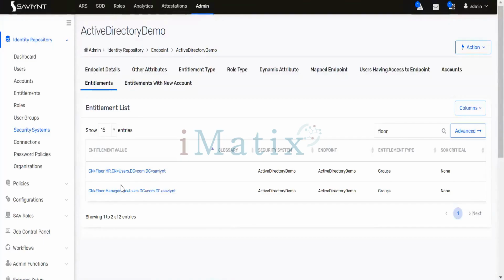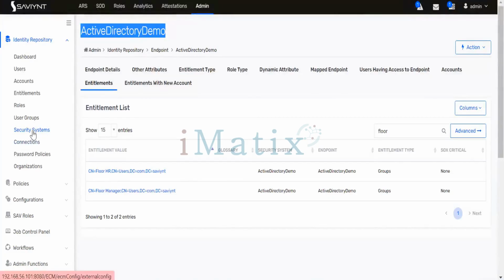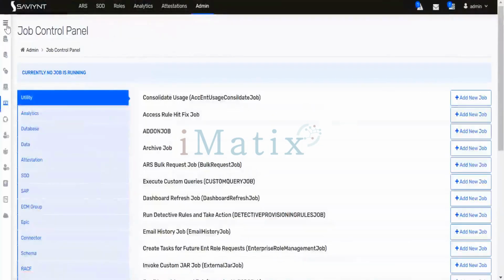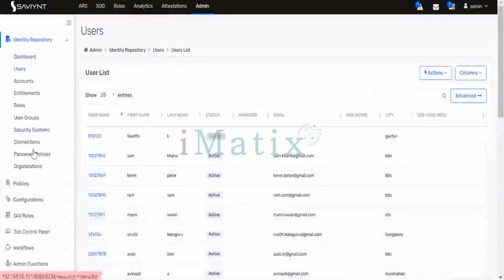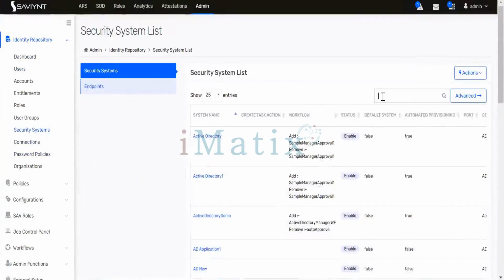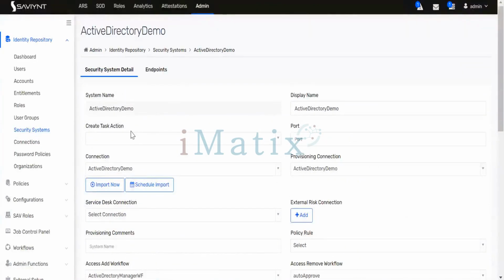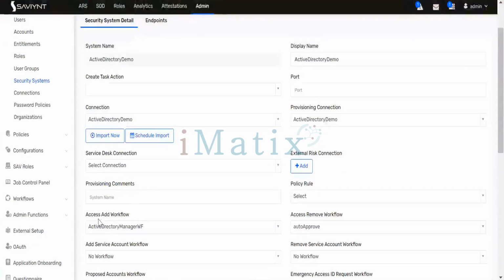I said preventive SOD can be enforced using an endpoint-level workflow. In the Active Directory demo application, if I open this application, go to admin, identity repository, open your security system, and open the application Active Directory demo, I have an access request workflow. What is the workflow name? Active Directory Manager workflow.